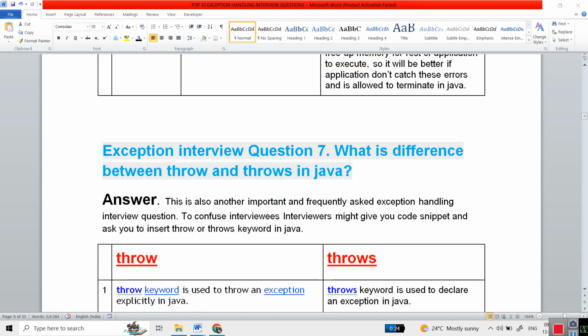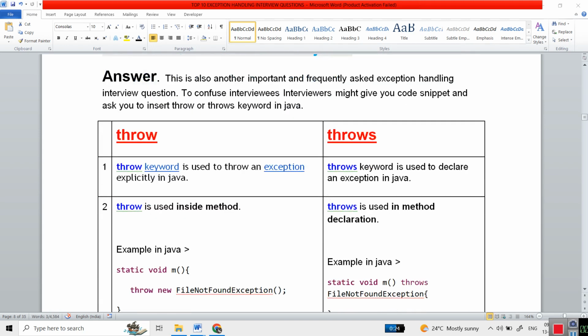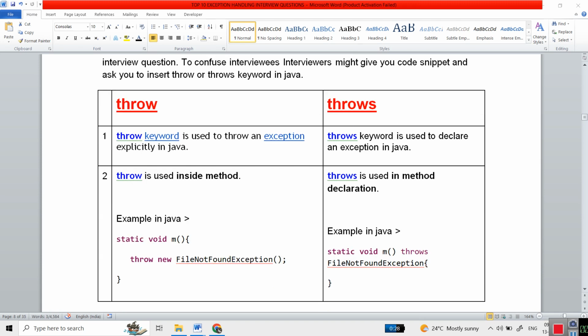And another thing is, what is the difference between throw and throws in Java? In every exception handling interview they will ask you this one. So you need to answer in a different way to impress the interviewer. How? Throw is a keyword. Throw is used to throw the exception explicitly, and throws is used to declare the exception. Simple. And throw is used inside a method. The method is there, and inside the method we will use it.